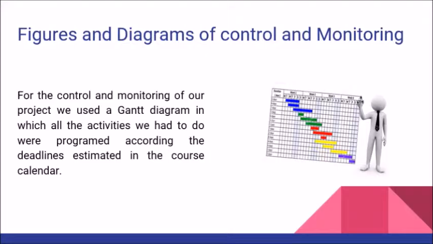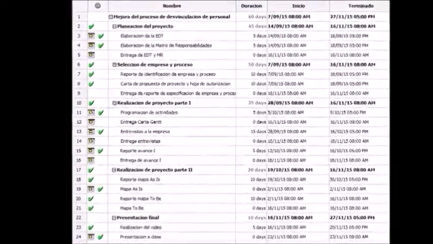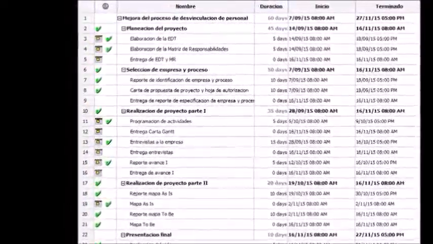For the control and monitoring of our project, we used a Gantt diagram, in which all the activities we had to do were programmed according to the deadlines estimated in the course calendar.